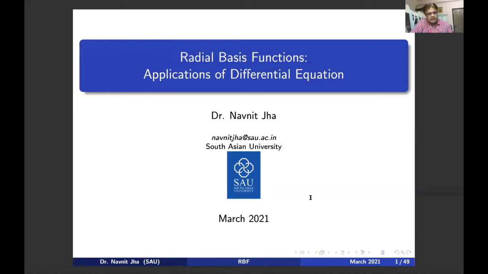As mathematicians, we are all familiar with Lagrange's interpolation. Mathematics has a very wonderful, beautiful tool called Lagrange's interpolation.